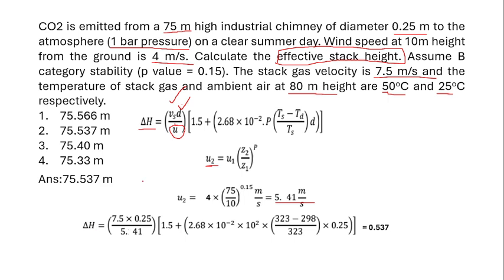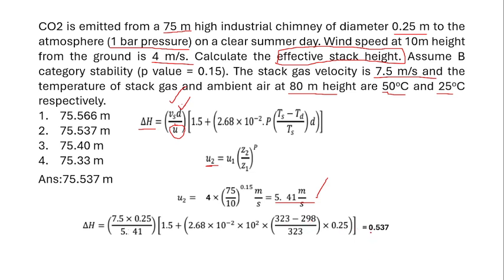So 7.5, Vs, into 0.25, the diameter of the chimney, divided by U, the velocity at 75 meter height, which is now derived using the second formula, 5.41, into 1.5 plus 2.68 into 10 power minus 2 into pressure 100 kilopascal into Ts 323 minus Ta 298, divided by 323, into 0.25.